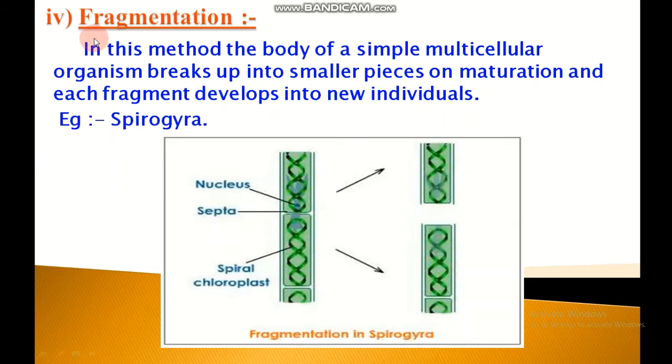And the main difference between fragmentation and fission is that in fission a unicellular organism breaks up to form two or more daughter organisms, whereas in fragmentation a multicellular organism breaks up to form two or more daughter organisms.